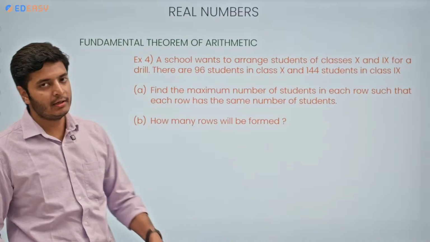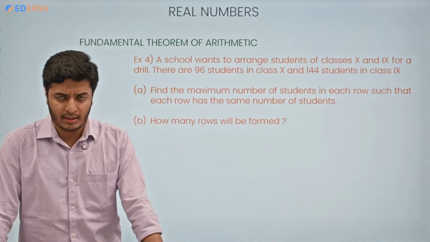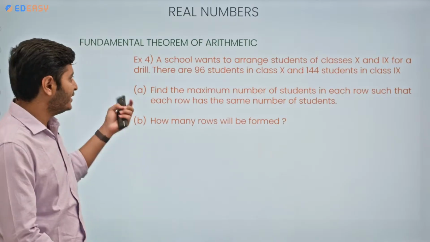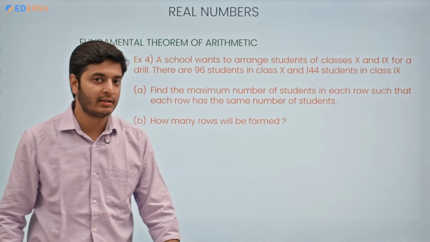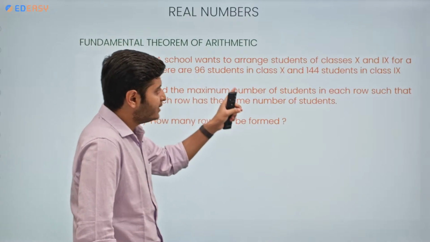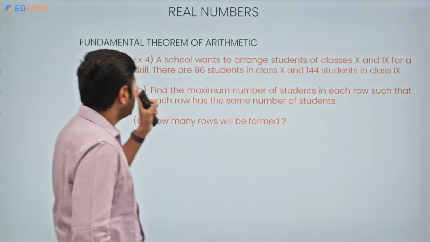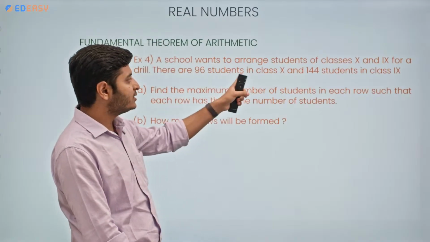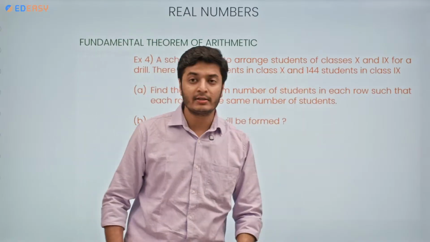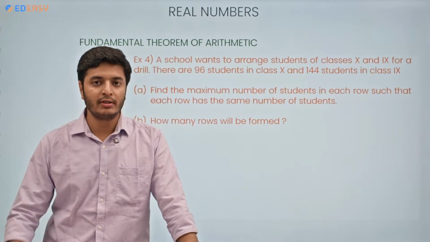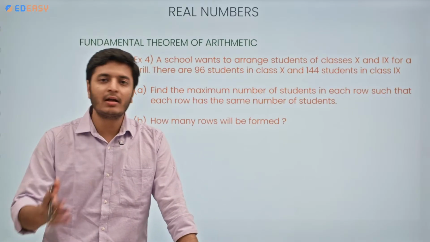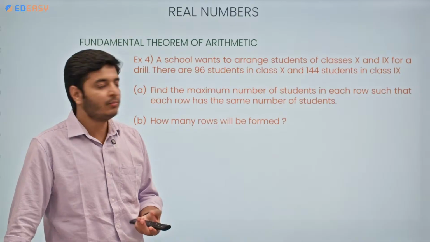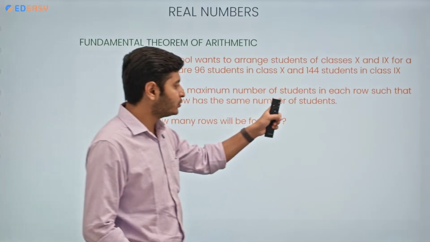Now, here I have given a word problem related to HCF, but you need to analyze the problem first. Let's look at the statement written here. A school wants to arrange students of class 10th and 9th for a drill. Okay, they are arranging two classes. There are 96 students in class 10th and 144 students in class 9th. So there are too many students. Of course, if they are arranging them for a drill, they must be arranging them in a particular number, no? Find the maximum number of students in each row.